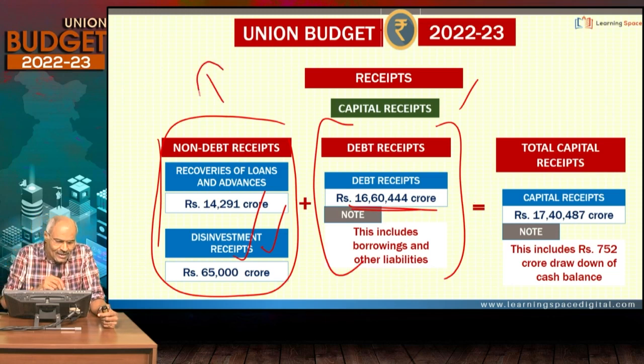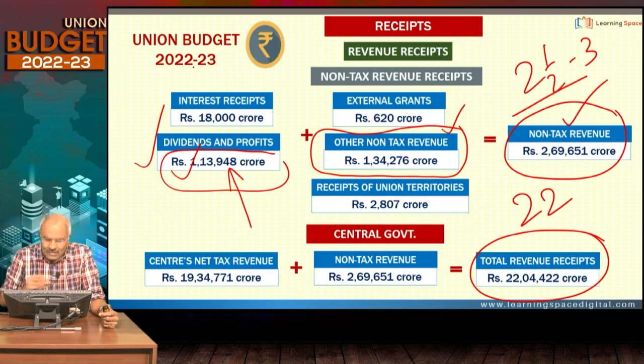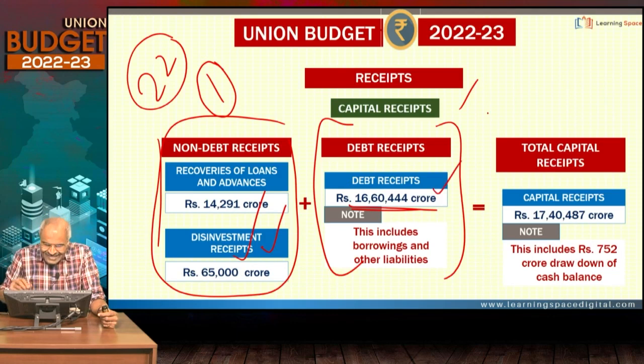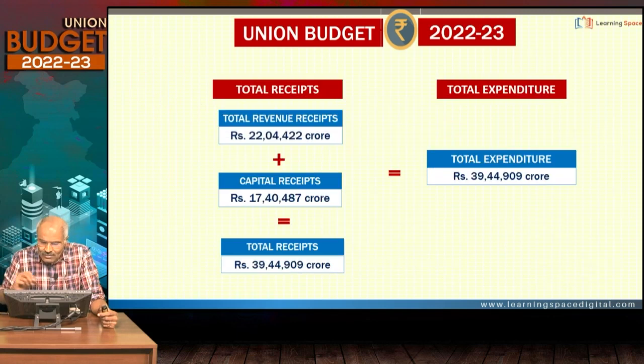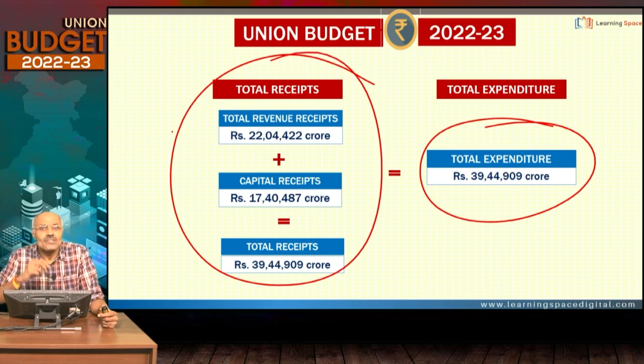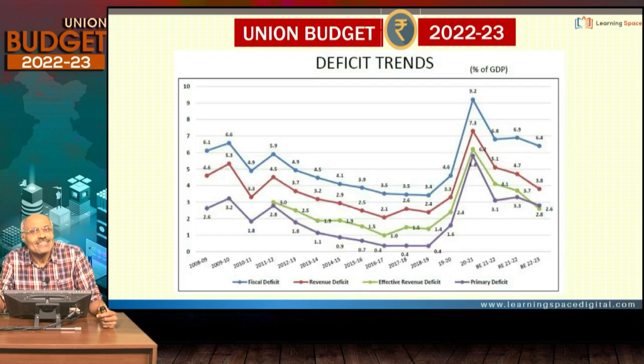This is less than 1 lakh crore, I told you. This is 22. So 22 plus 1 makes 23. This is 16.5. So 23 and 16.5 makes 39.5. So this 39.5 expenditure, total receipts, matches. So when I talk about total receipts, that includes borrowings also. That is an important point, don't forget.